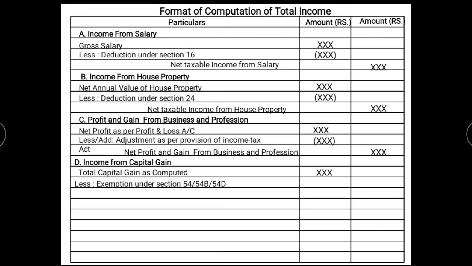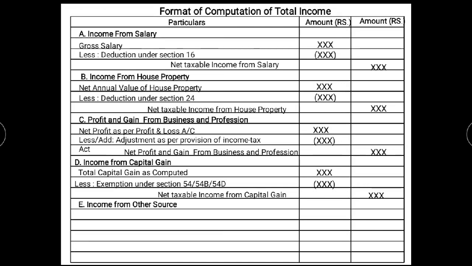One important thing: deduction will not come here. Here comes exemption, which comes under section 54, 54B and 54D. The exemption amount is written in the inner column. After reducing the exemption amount, we get the net taxable income from capital gain, and the amount is written in the outer column.